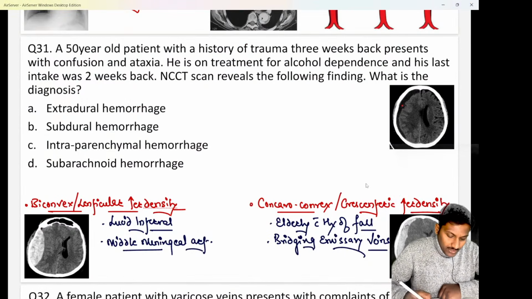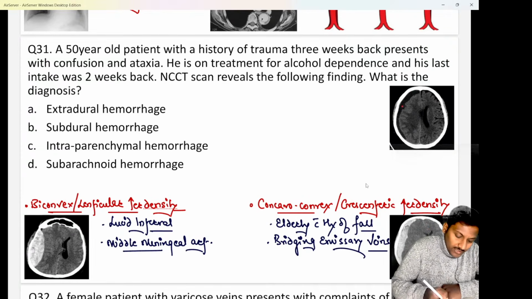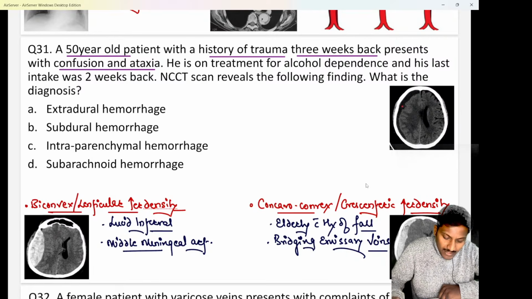Now, the first one that we have to discuss is question number 31. In yesterday's video, we discussed 30 questions, so now let's begin after that. Here we have a 50-year-old patient who came to us with a history of trauma or a fall 3 weeks back. Now he presents with symptoms like confusion and ataxia. He is on treatment for alcohol dependence and his last intake was 2 weeks back. The NCCT scan reveals the following finding. What is the likely diagnosis?